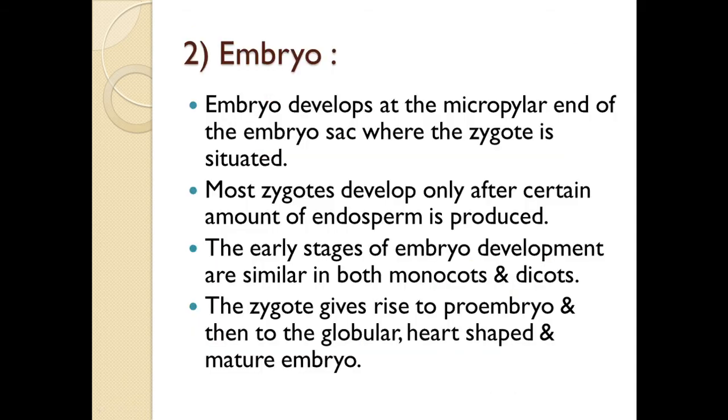Now, the second step in post-fertilization events is the formation of the embryo. The embryo develops at the micropylar end of the embryo sac where the zygote is situated. Most zygotes develop only after a certain amount of endosperm is produced. Why? Because the zygotes require nourishment and this nourishment is supplied by the endosperm. The early stages of embryo development are similar in both monocots and dicots. Then the zygote divides repeatedly and gives rise to the proembryo and then to the globular, heart-shaped and mature embryo.